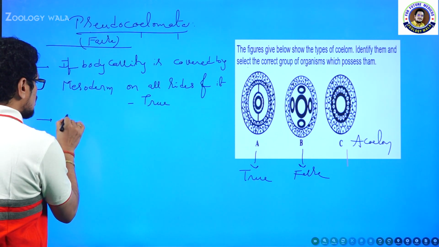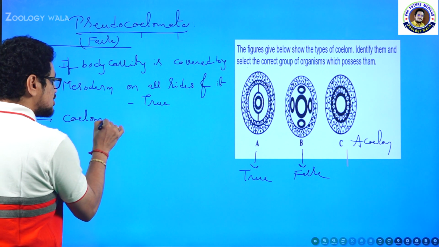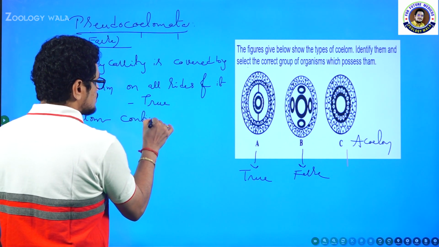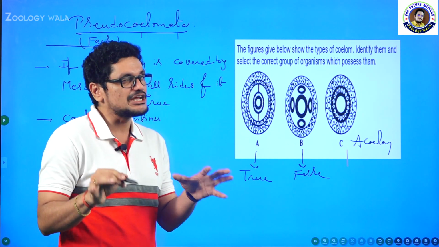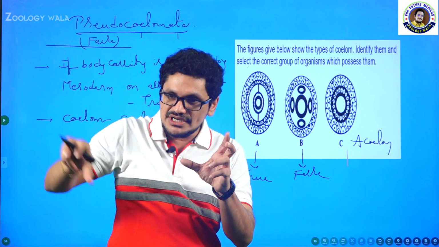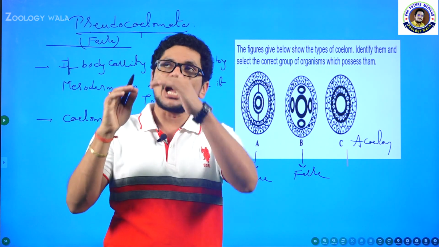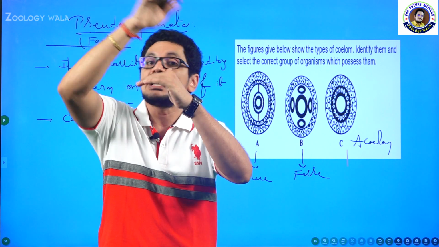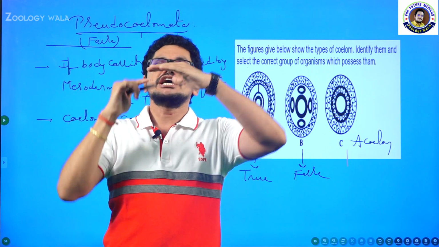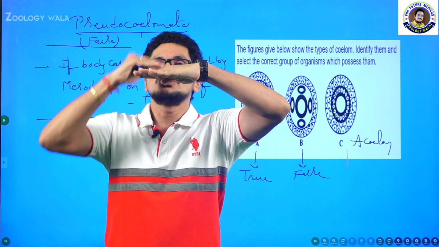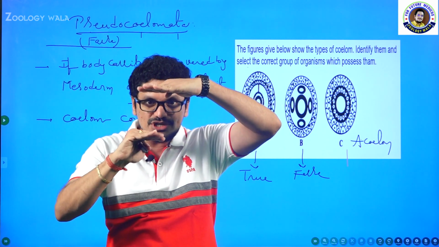And that coelom also should be continuous. The coelom should be continuous, that is very important. So there should be a continuous empty space in the body cavity, and it should be covered by mesoderm on either side of it. I mean to say, imagine this is my hand as an empty space. So here mesoderm should be there, here also mesoderm should be there.